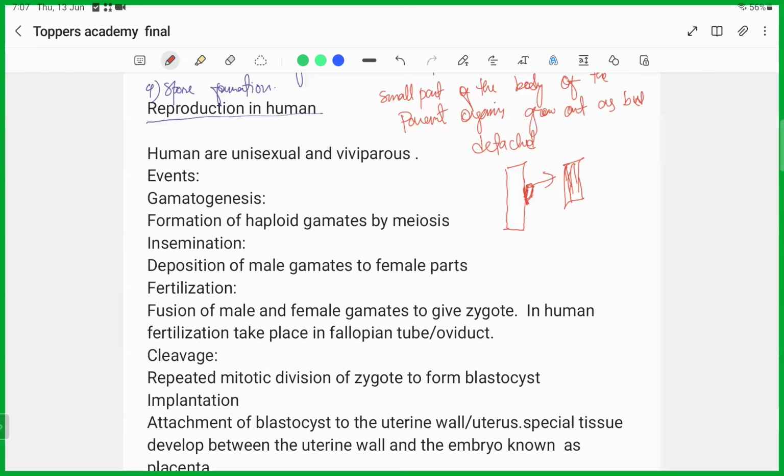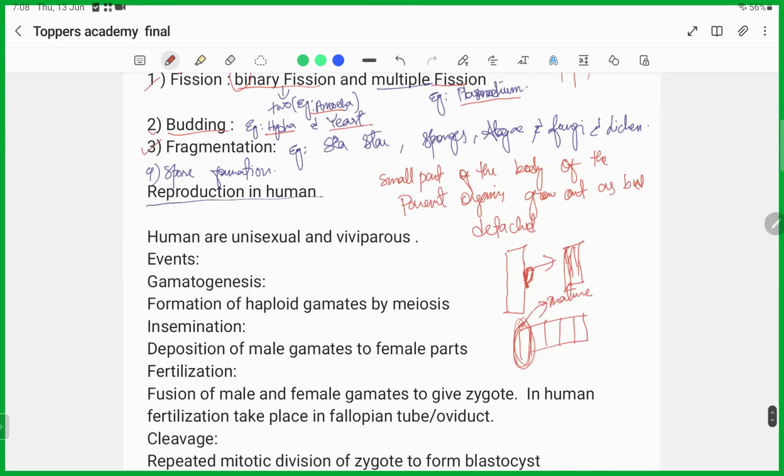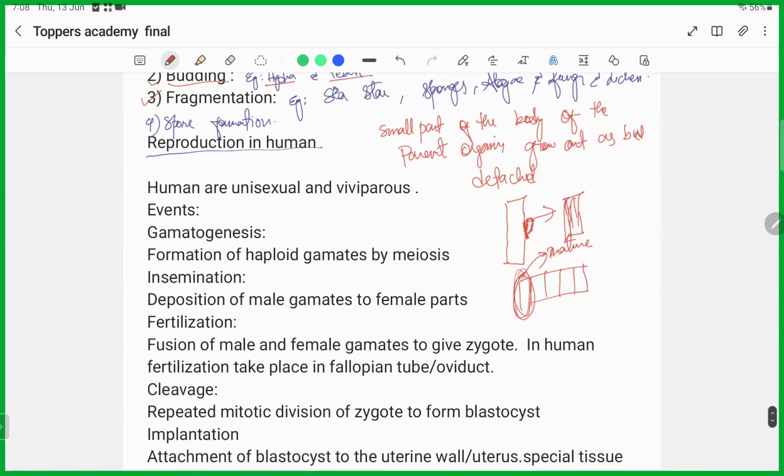So fragmentation: the body gets fragmented, or breaks up into different parts, and then each part will grow and mature to form an individual organism or individual species. So fragmentation is nothing but the break up of the parent body into parts, which will later grow into a matured organism.